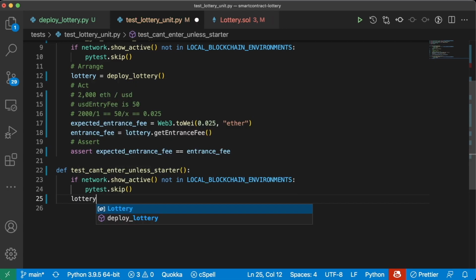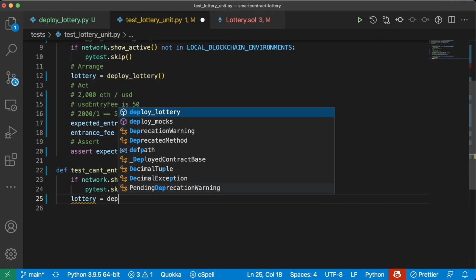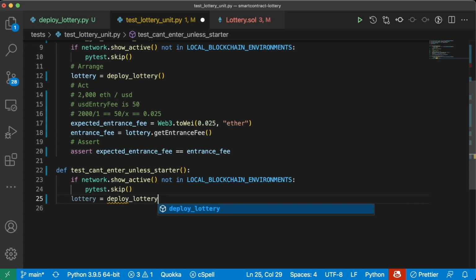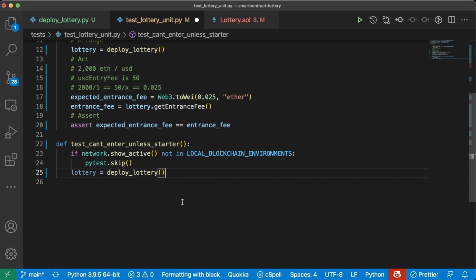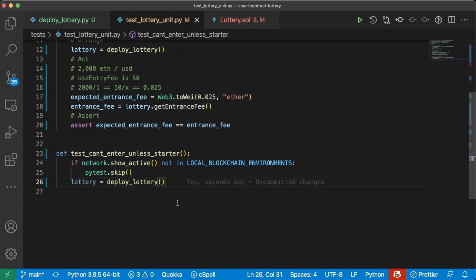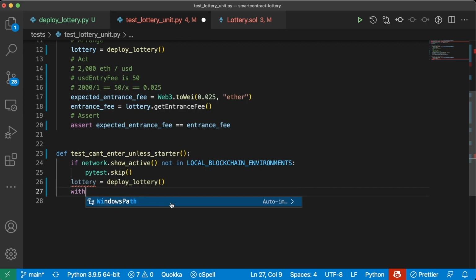We'll say lottery equals deploy lottery, because we're going to want to work with the lottery. And now we're going to want that when people try to enter a lottery that hasn't started yet, it's going to revert. So we can use what we've used before.